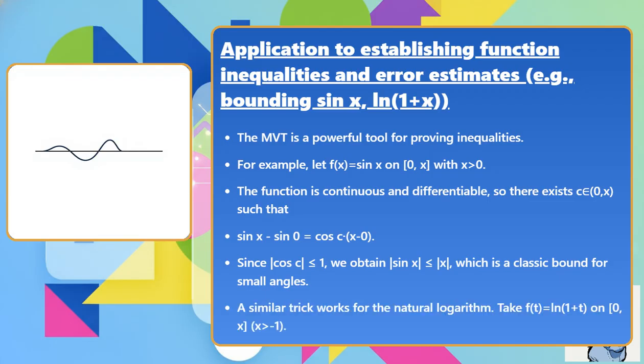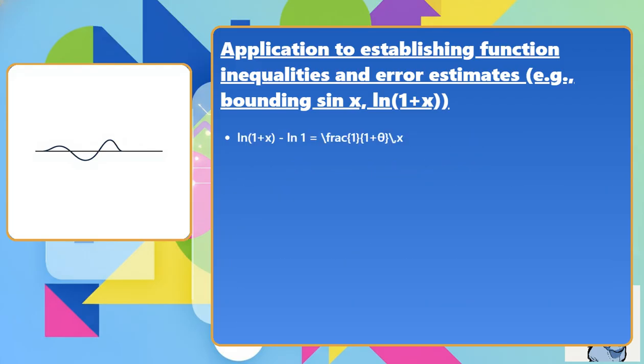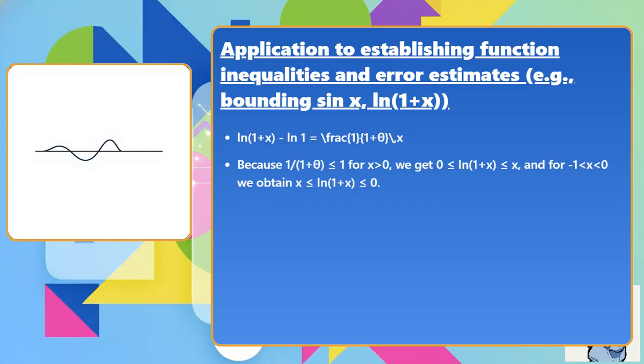A similar trick works for the natural logarithm. Take f(t) = ln(1 + t) on [0, x] with x greater than minus 1. Then ln(1 + x) minus ln 1 equals 1 over (1 + theta) times x. Because 1 over (1 + theta) is less than or equal to 1 for x greater than 0, we get 0 is less than or equal to ln(1 + x), which is less than or equal to x. And for minus 1 less than x less than 0, we obtain x is less than or equal to ln(1 + x), which is less than or equal to 0.